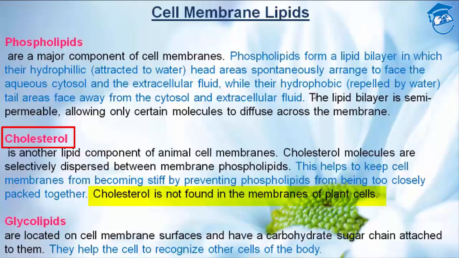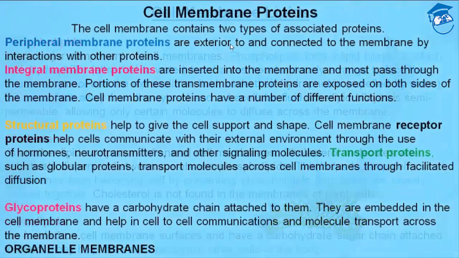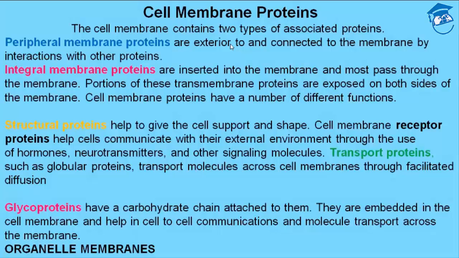Please note that. Then comes the third lipid, and that is glycolipid. What is glycolipid? They are located on the cell membrane surface and they have a carbohydrate sugar chain attached to them, and they help to recognize other cells of the body. That's the significance of glycolipid which is present in the cell membrane or plasma membrane. Now come to the proteins. The cell membrane contains two types of associated proteins, which are peripheral and integral.